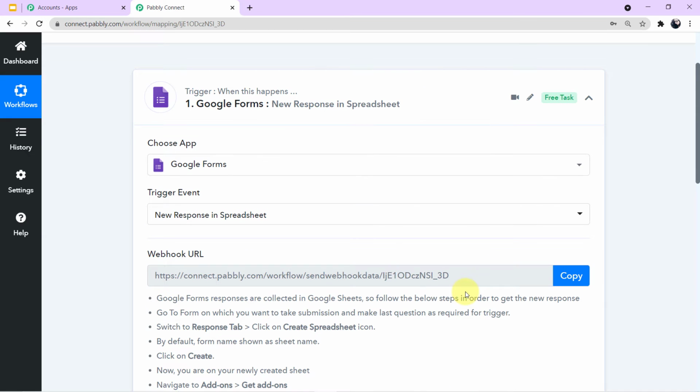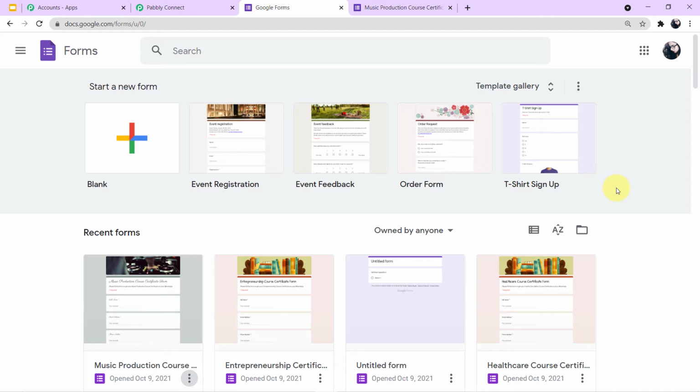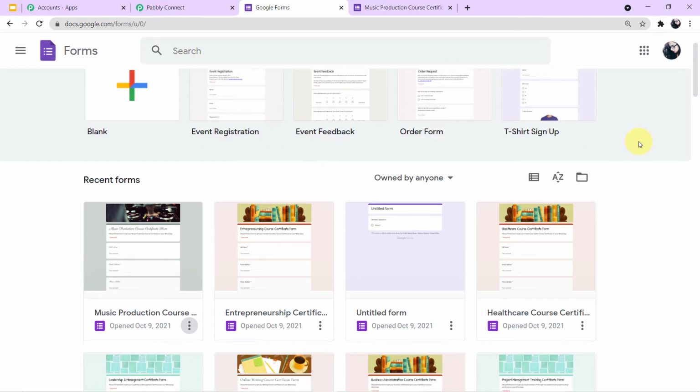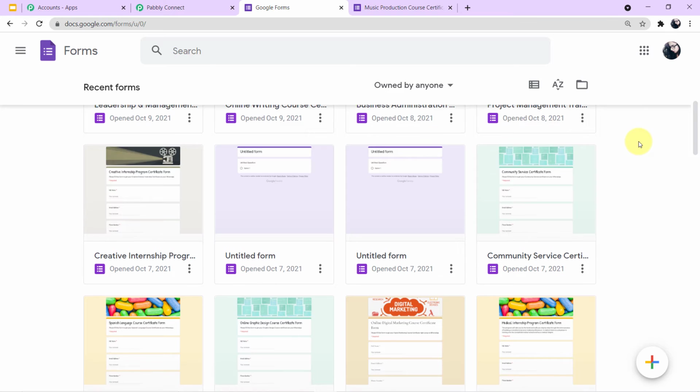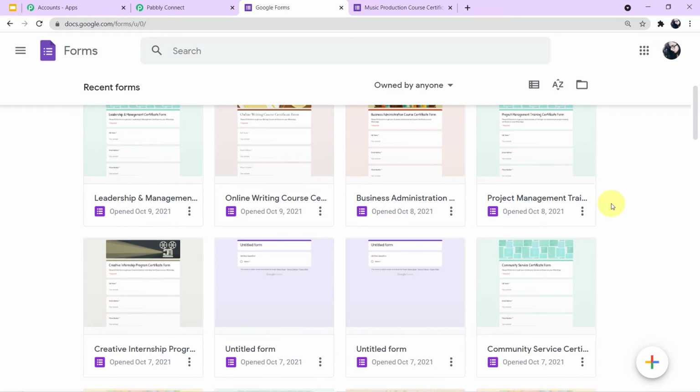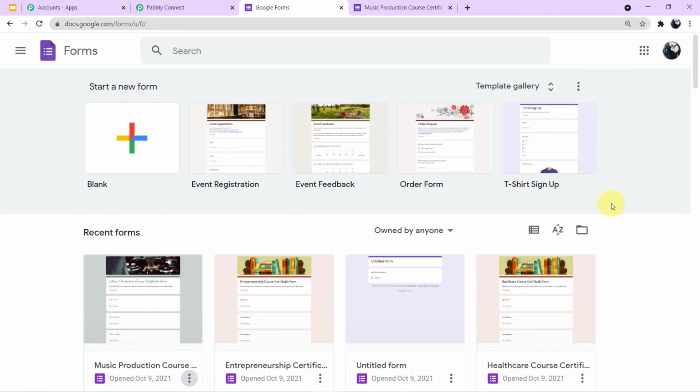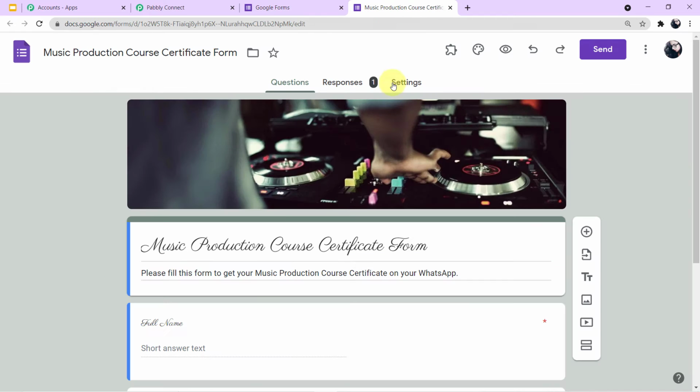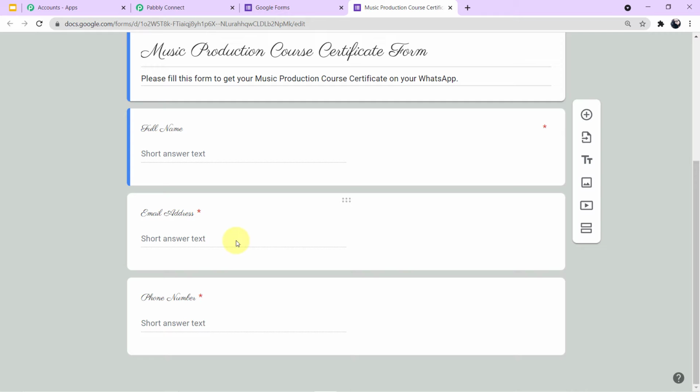Let's first log in to our Google Forms account. Okay guys, as you can see, this is my account on Google Forms. Here you can see I have created various forms for different workflows. For this particular workflow, I have created this form. You can see the music production course certificate form. This is how the form looks, and here the students will fill up this form.